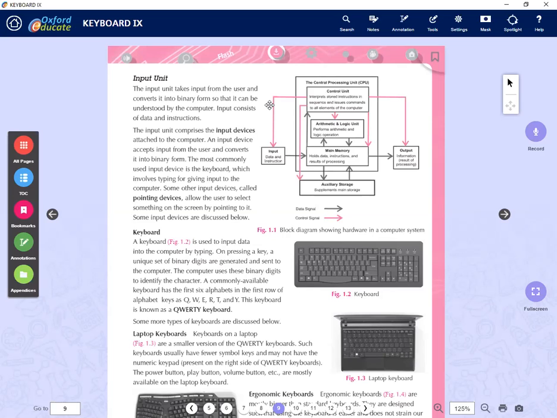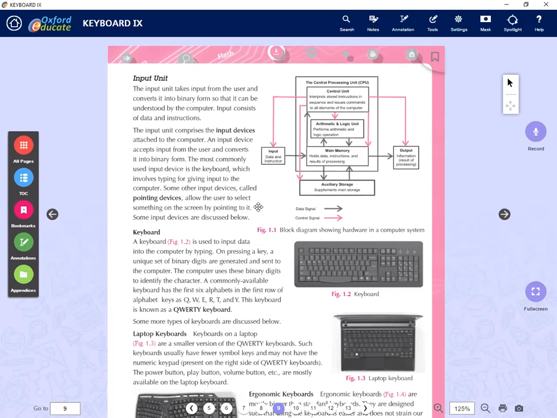Okay. So input device. What is the input device? The device we use to input data. Now we want to enter to the computer system. We want to say, okay, I want to enter number 5. I want to enter a name. I want to enter marks. I want to enter an employee ID. So how do you put that? That's where we use the input devices. So input devices are the devices which input data to the system. We call them the input devices.